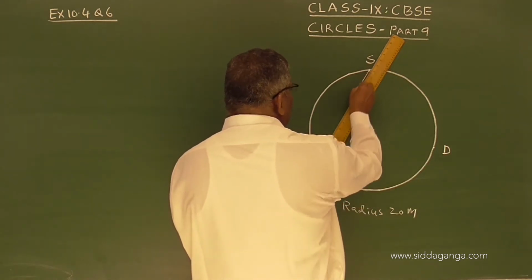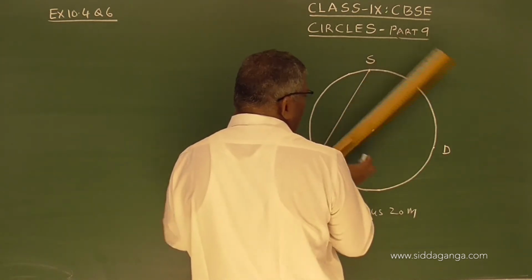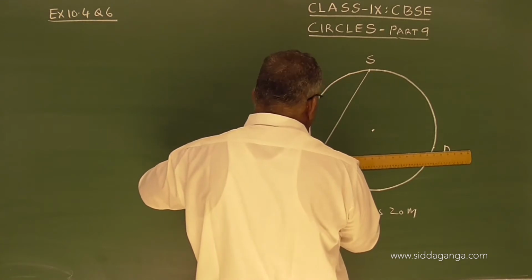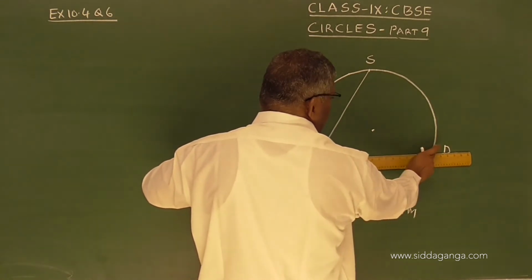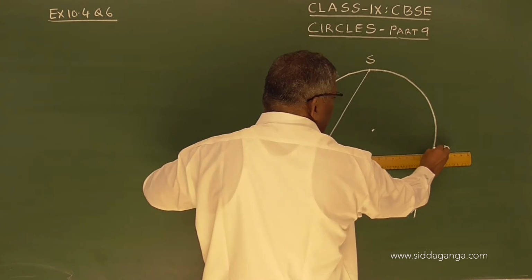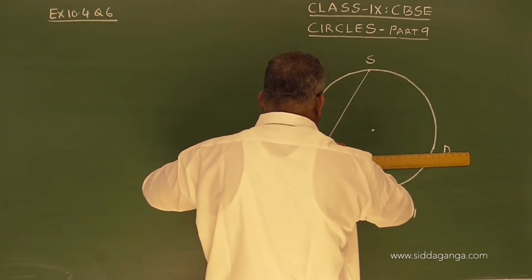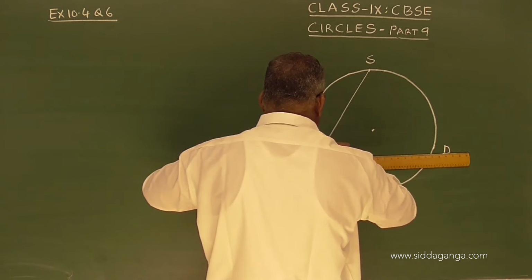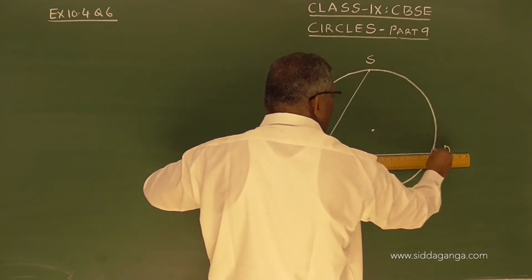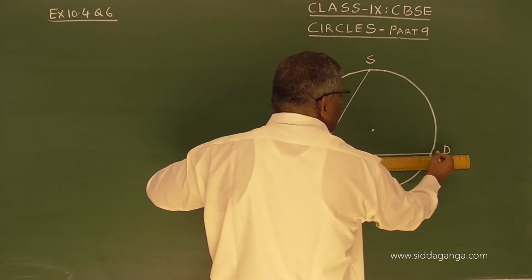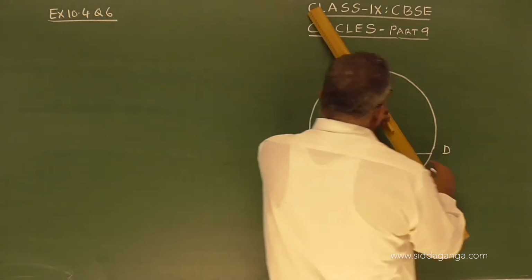So join AS, join AD, this is point D, and join SD.